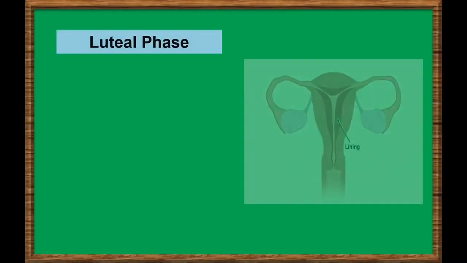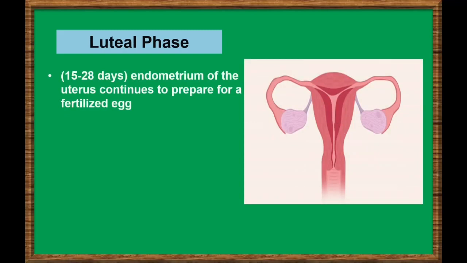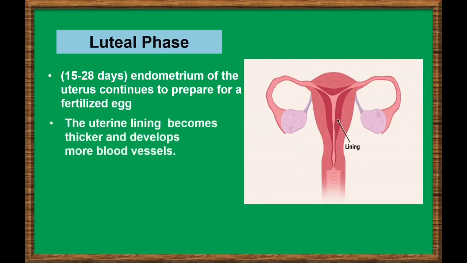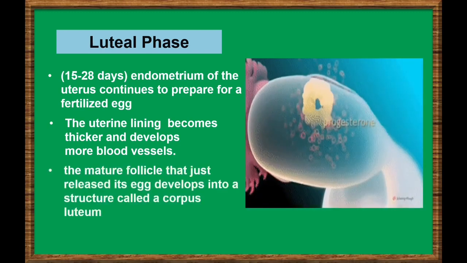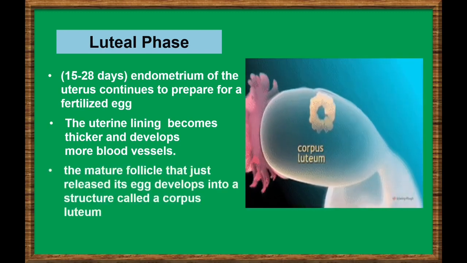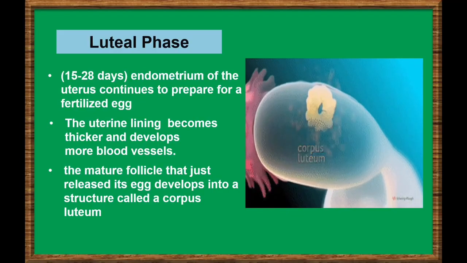Following ovulation, the luteal phase begins. During the luteal phase, the endometrium of the uterus continues to prepare for a fertilized egg. The uterine lining becomes thicker and develops more blood vessels. At the same time, the mature follicle that just released its egg develops into a structure called the corpus luteum.